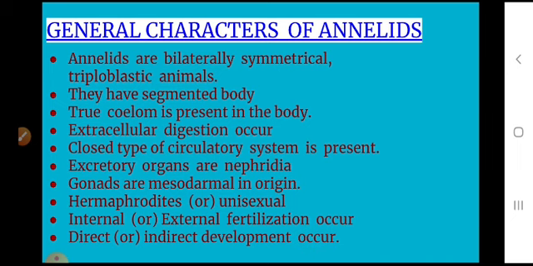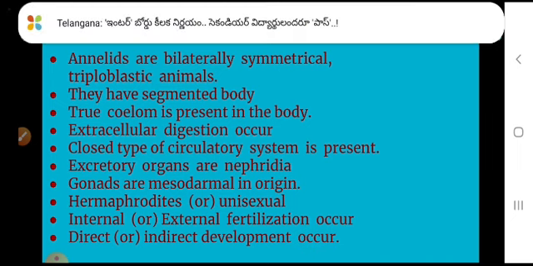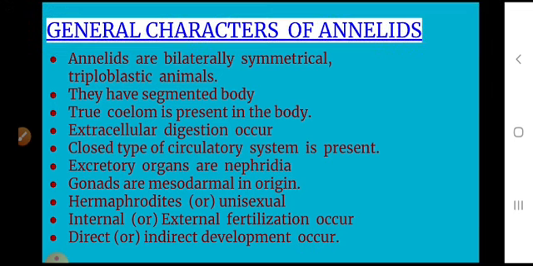They are monoecious or dioecious animals. Development is direct or indirect. Internal or external fertilization occurs. Monoecious means hermaphrodite, and dioecious means unisexual.